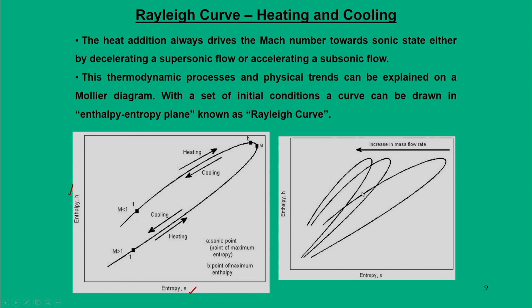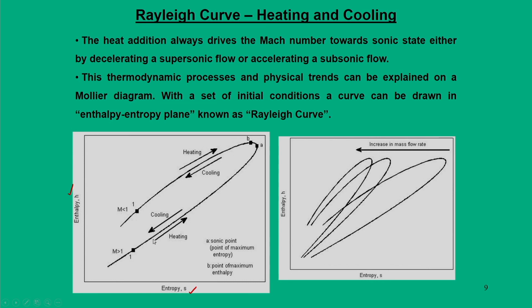The curve is known as the Rayleigh curve. So, for different mass flow rates there may be infinite number of Rayleigh curves. We are going to take one particular Rayleigh curve, which is plotted on the left hand side of the figure. This curve is drawn for one particular mass flow rate.